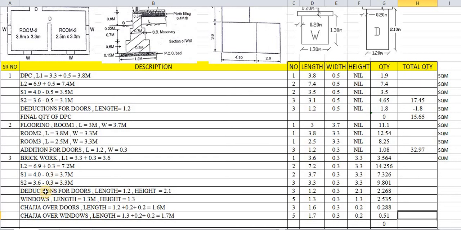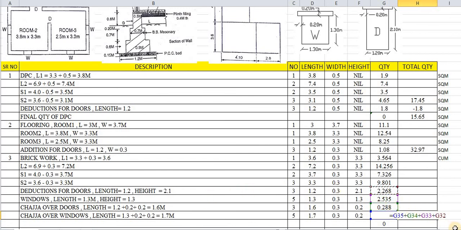From these, four lines are most important. We have deductions for doors and windows openings, and we have deductions for chajja. So we have taken these 4 lines for deductions. That means these 4 lines are important, so we will add them together. This one has been added with this, again added with this, again added with this.